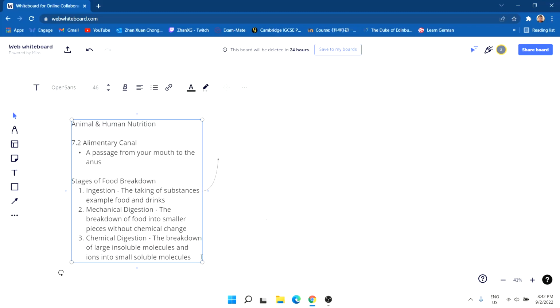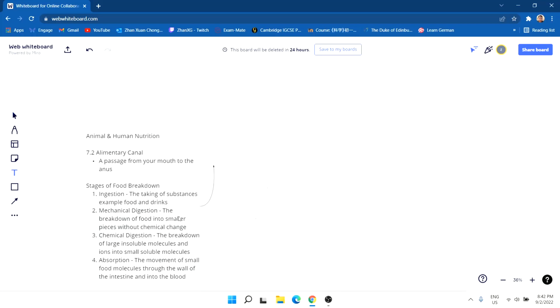Okay. Number 4, we have absorption. Okay, this is the movement of small food molecules through the wall of the intestine and into the blood.